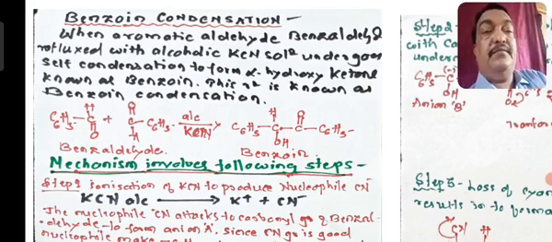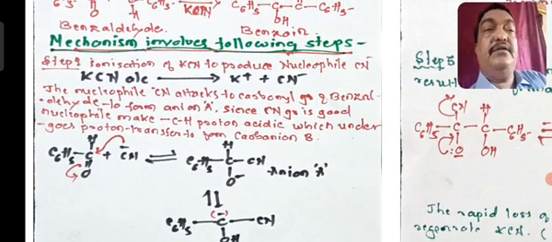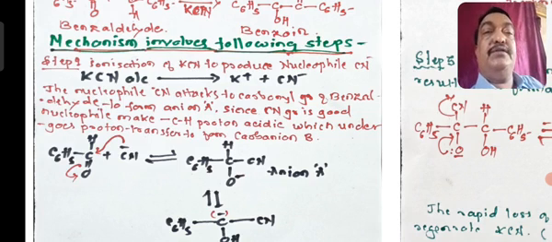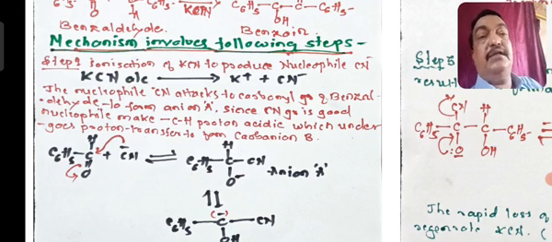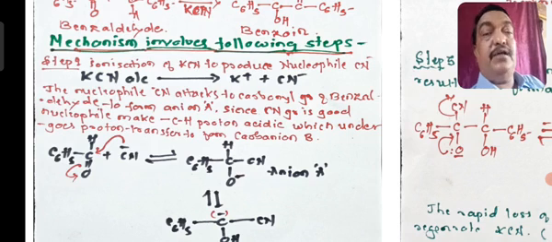Okay, and the mechanism of this benzoin condensation, as you know, is that potassium cyanide undergoes ionization in alcoholic condition to give K plus and CN minus. The condition must be specifically mentioned. It is alcoholic KCN, and this CN minus attacks the first benzaldehyde molecule to generate anion A.